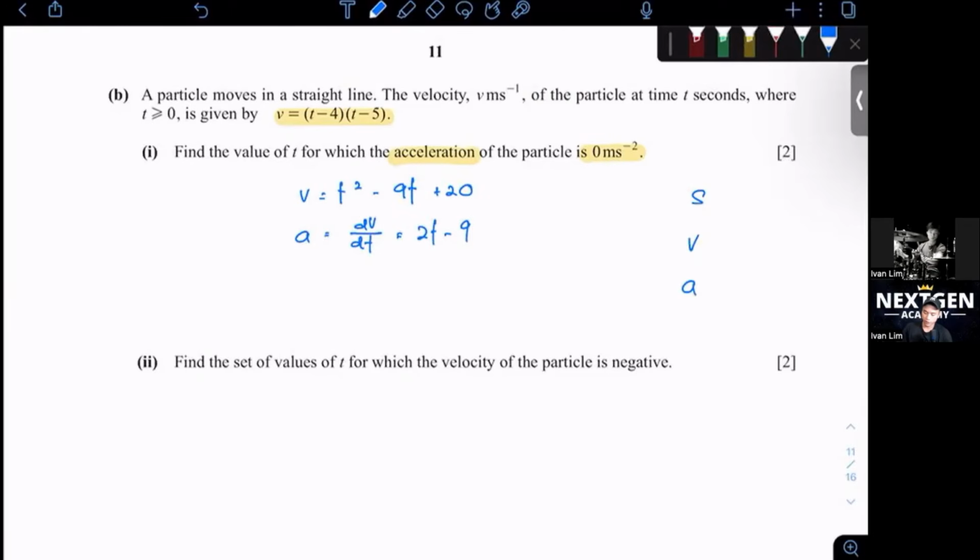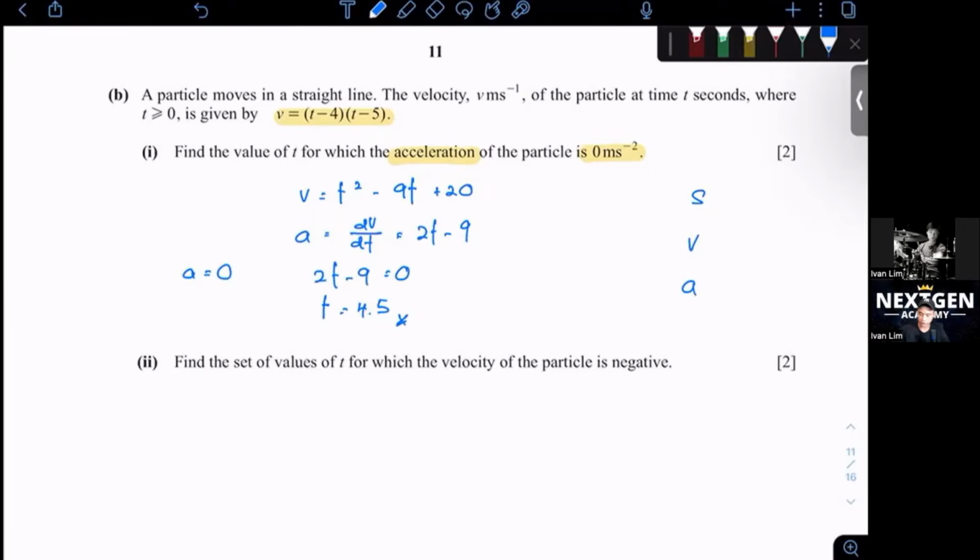We want to find where A equals 0, right? Because that's what's given in the question. So 2t minus 9 is equal to 0. t will be equal to 4.5. Just a 2-mark question. Pretty easy. Easy peasy lemon squeezy. 2 marks.